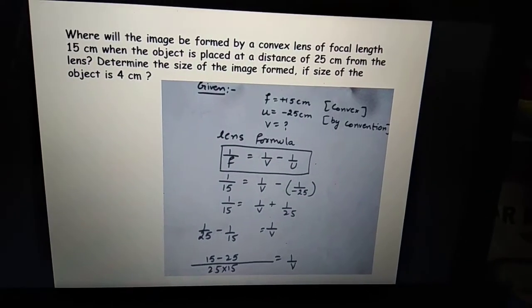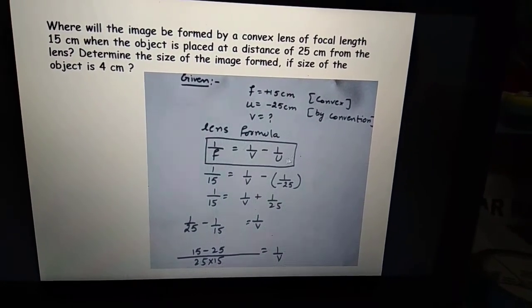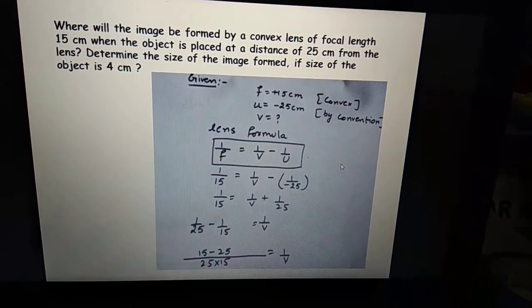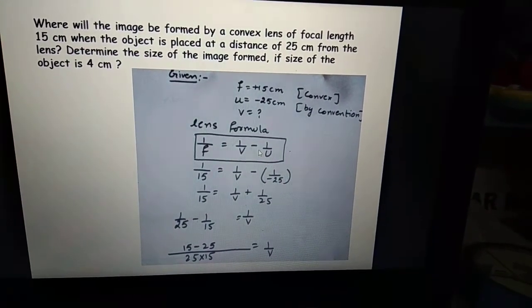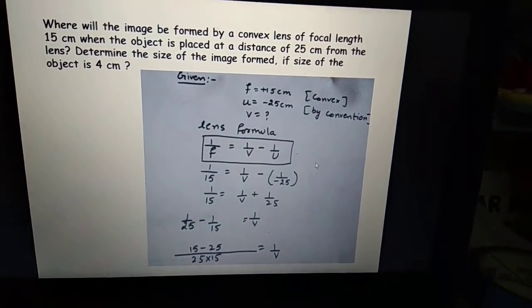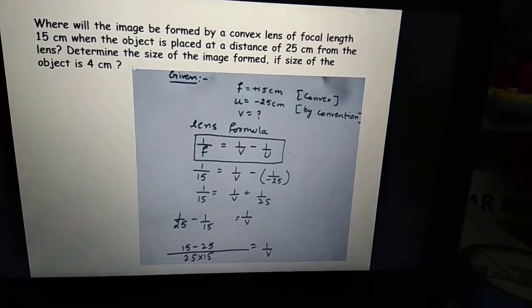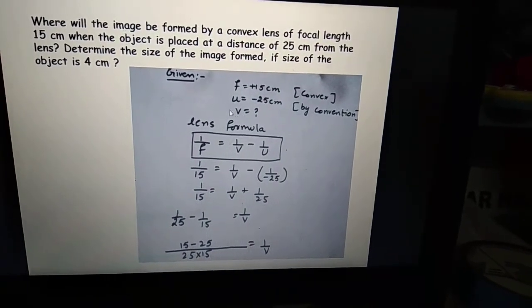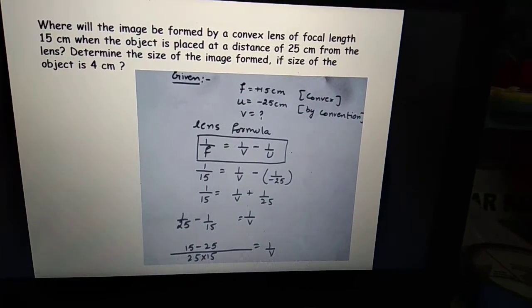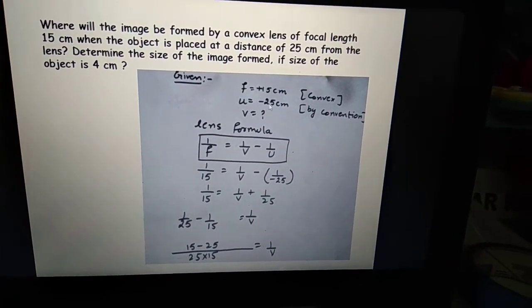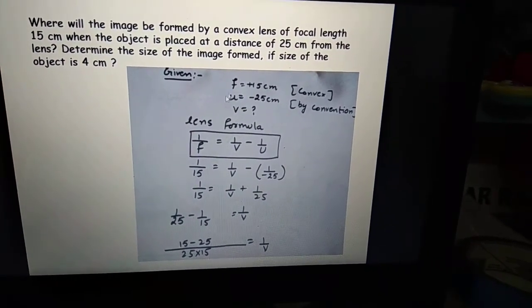Now let's see one more numerical. This is based upon lens formula. In case of mirror, our formula was 1 by f equal to 1 by u plus 1 by v. In case of lenses, our formula is 1 by f equal to 1 by v minus 1 by u. So first write given data from this numerical. The numerical is you have to calculate where the image is formed, means v we have to calculate. U is given 25 centimeter. Now I will take that u as minus 25, because we always keep the object in front of lens or mirror, not behind it.